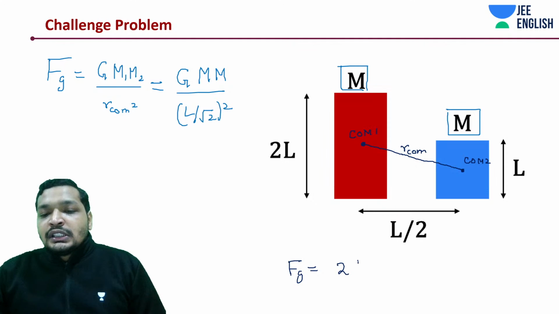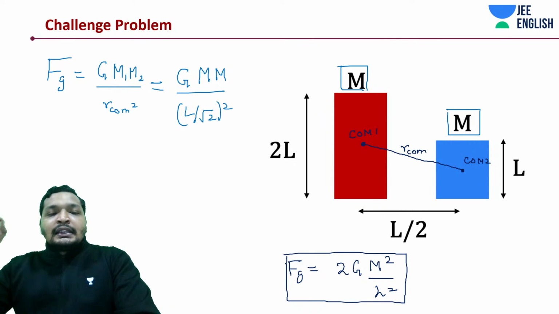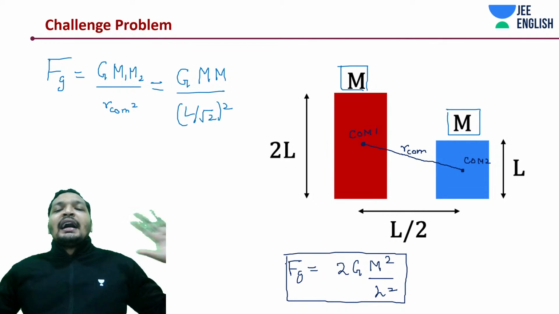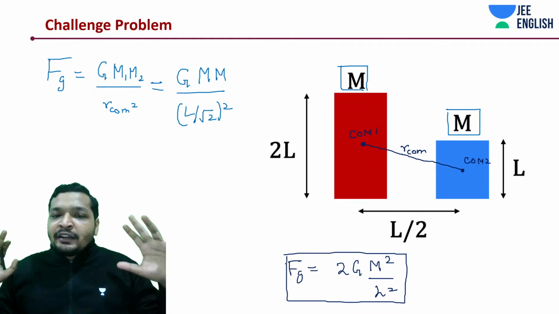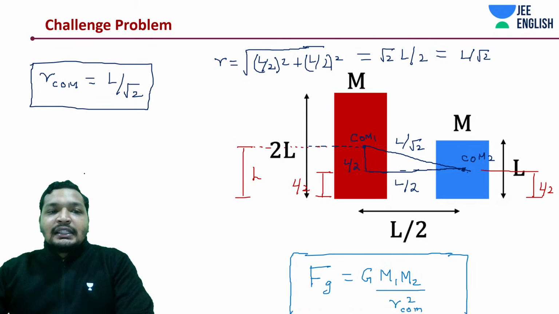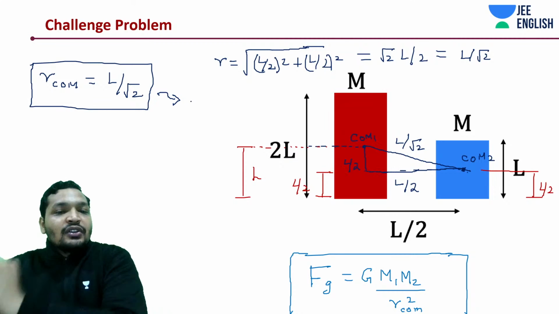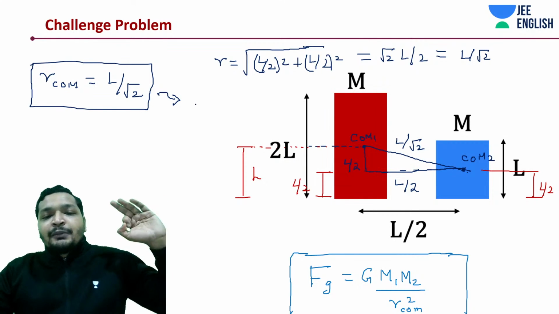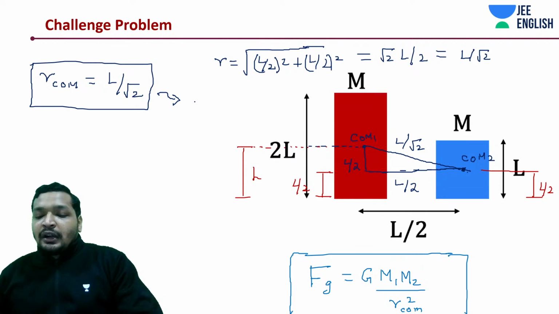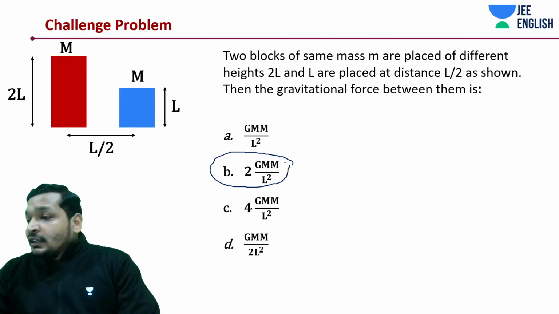2 into G into M square divided by L square. Clear, students? Clear. How did we do this? Is it clear? The thing is working around the triangle and working around that point where you understand it is between that center of masses. This was the key thing. This is your key thing. It's not point masses like what Sakshi said. It's not point masses. They are distributed like large bodies. Hence you should be accounting this thing. End of the story. Easy concept.